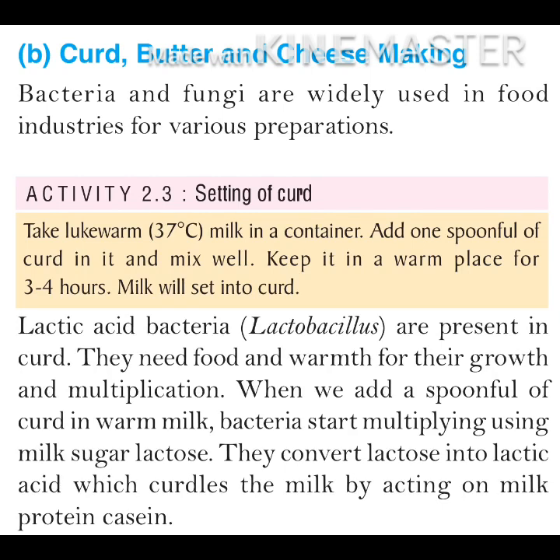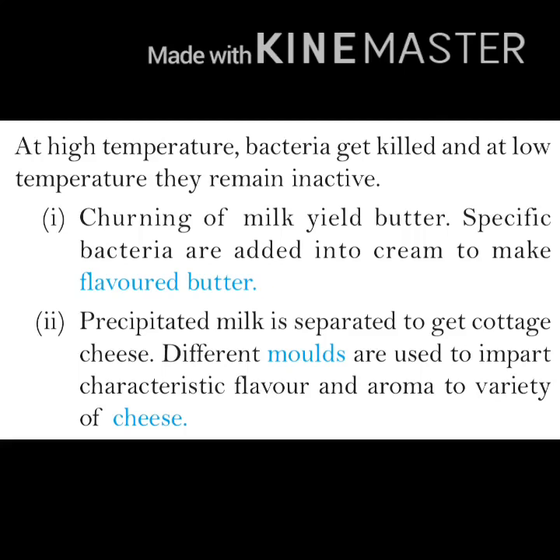Curd is acidic and lactic acid is present in curd, and Lactobacillus bacteria are present in curd, and milk has sugar, that is lactose. Lactobacillus start growing in warm milk and they convert lactose into lactic acid. In this way, milk is set into curd. Bacteria cannot grow in very high or very low temperature, because at high temperature bacteria get killed and at very low temperature they remain inactive.